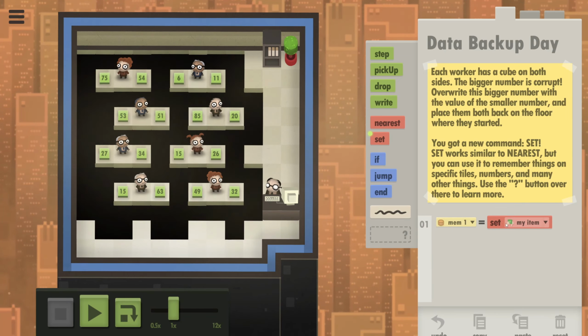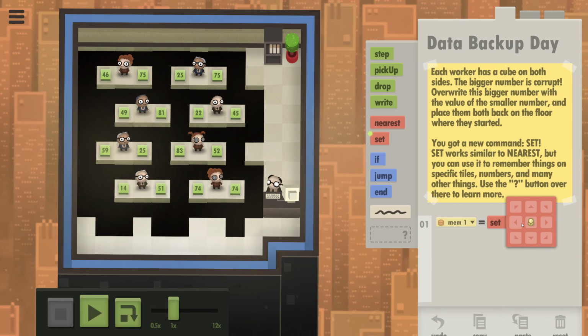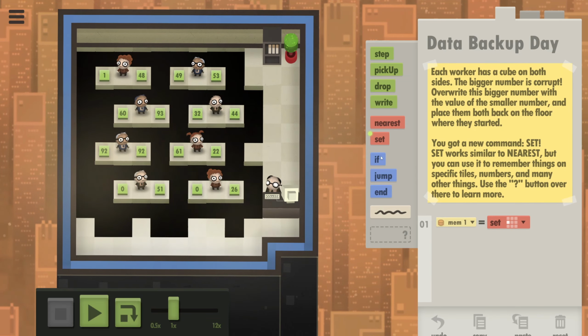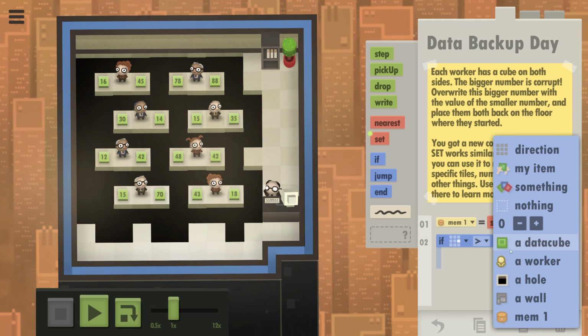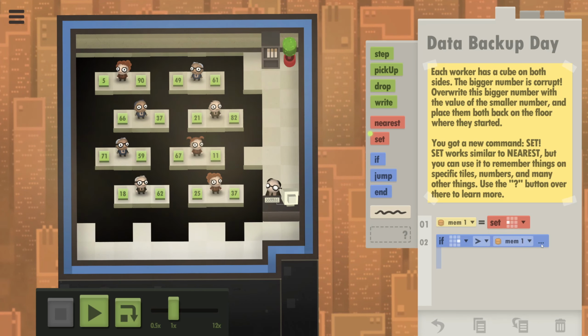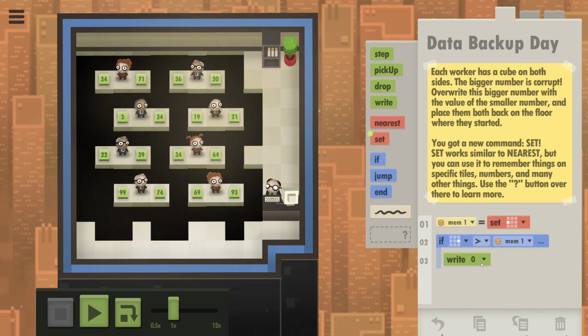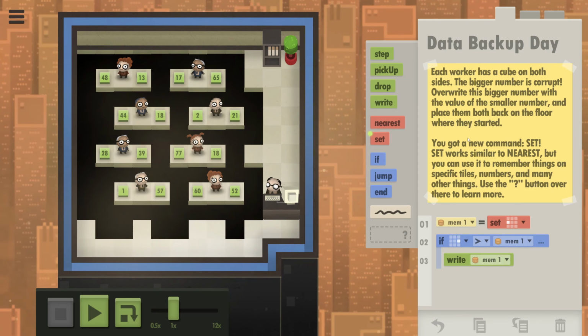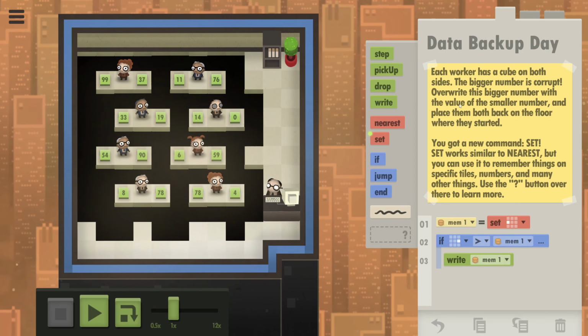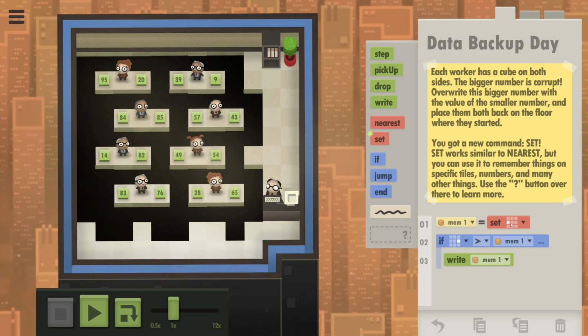I don't need to set both, right? I just need to save one of them. So save that one. And then we go, if this one is more than that one, write that one. We wanted which one? Biggest or smallest one? Overwrite the biggest number. Okay.